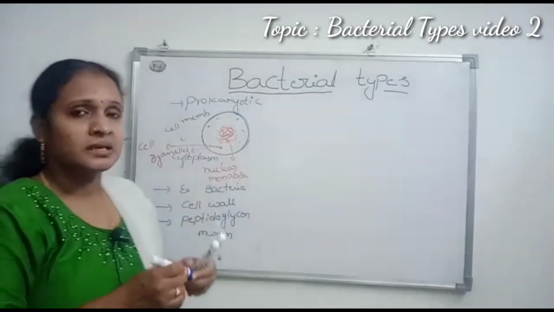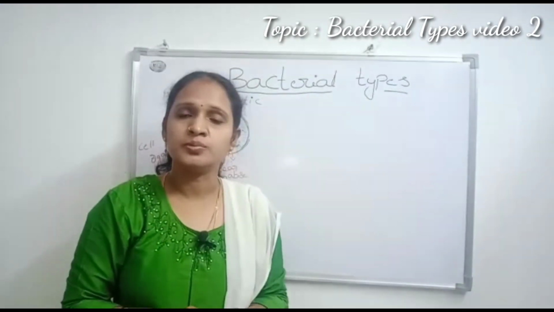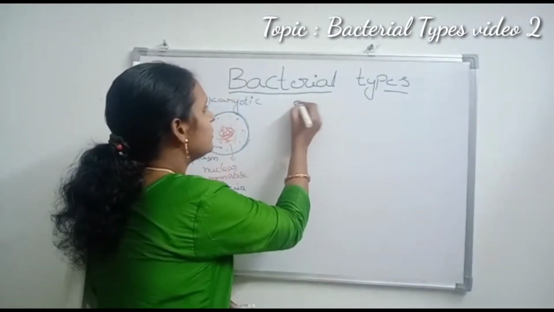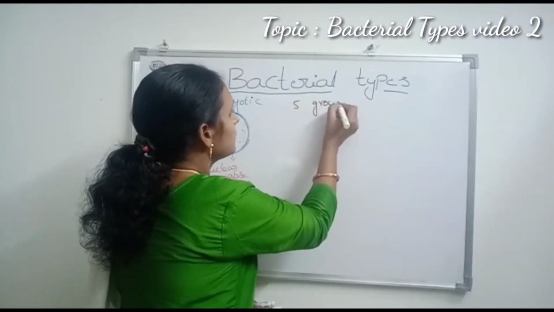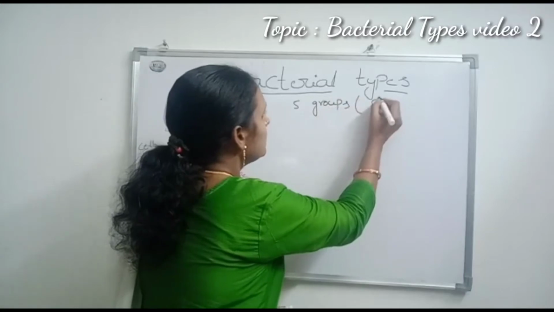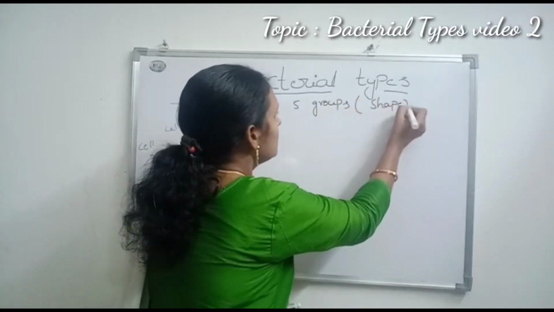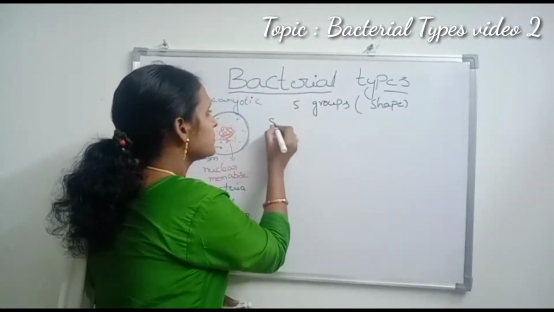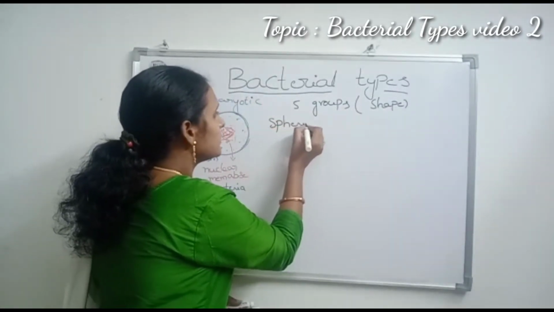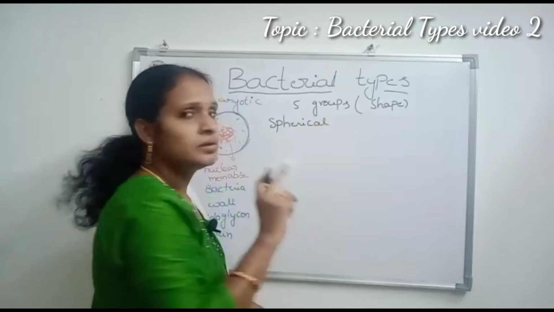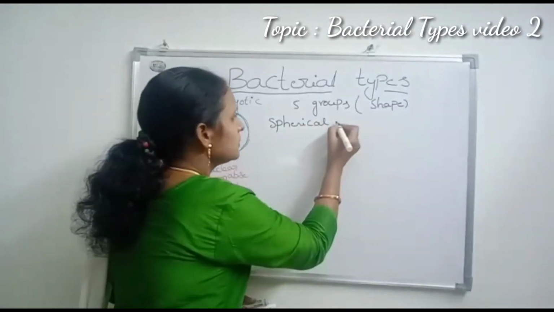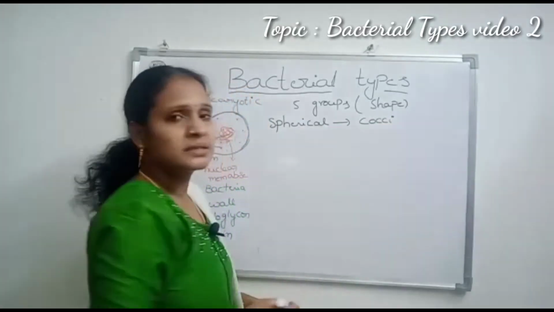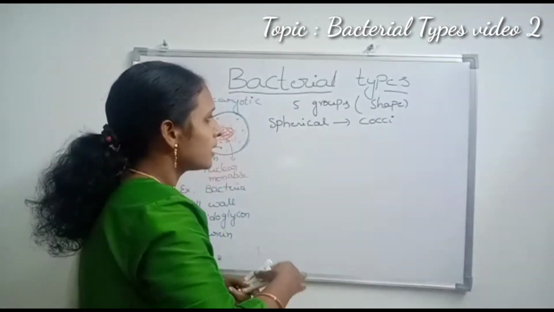Bacteria are classified into 5 groups according to their shape. The first one is the spherical shape. Spherical means round shape. Spherical shape bacteria are called cocci.